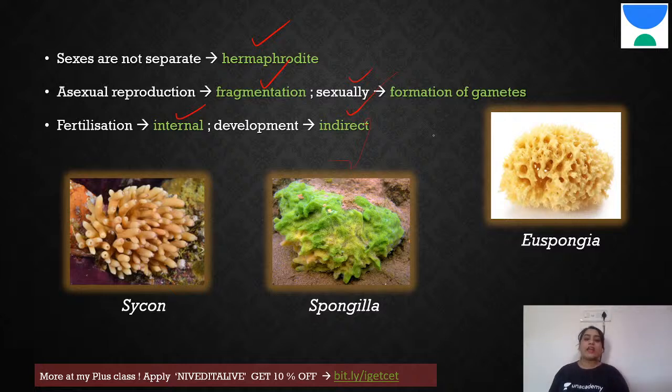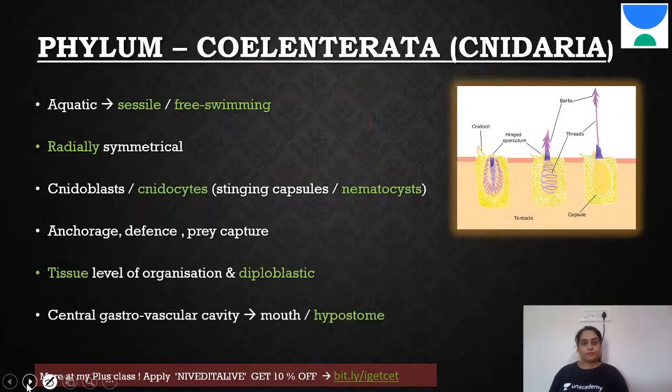I put up three images here. You have Scypha, Spongilla, and Euspongia. Spongilla is what you find in fresh water. This green one here is what you find in fresh water.